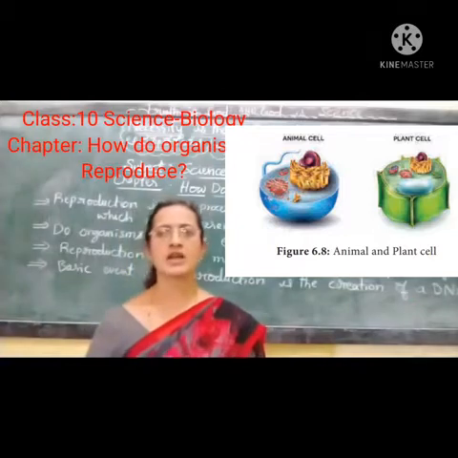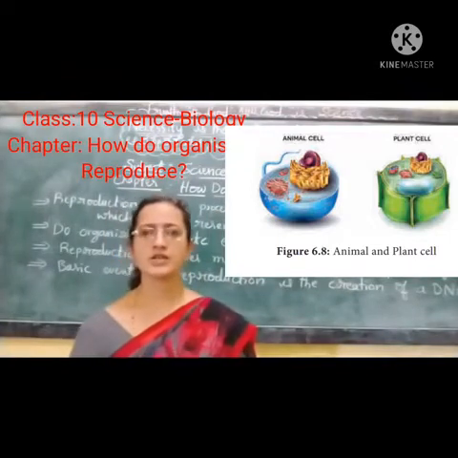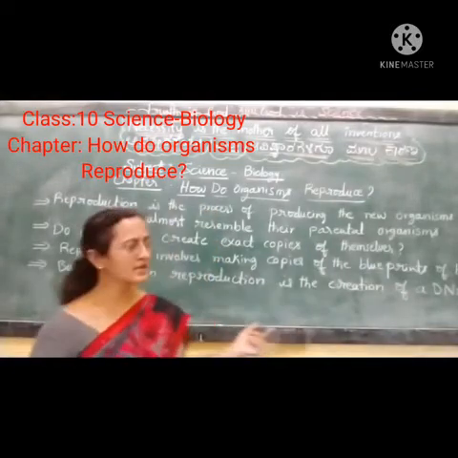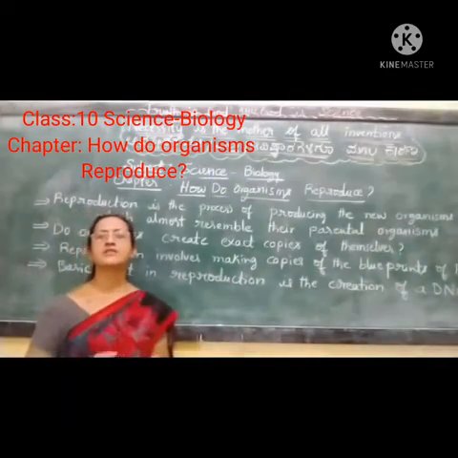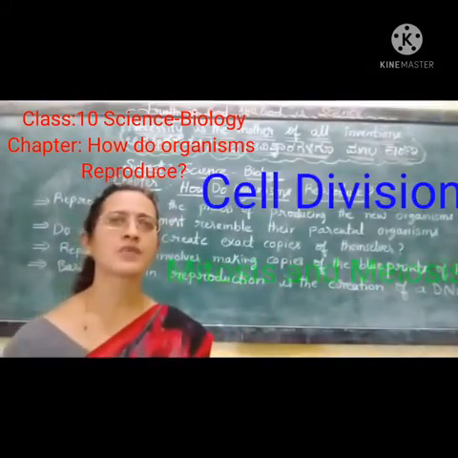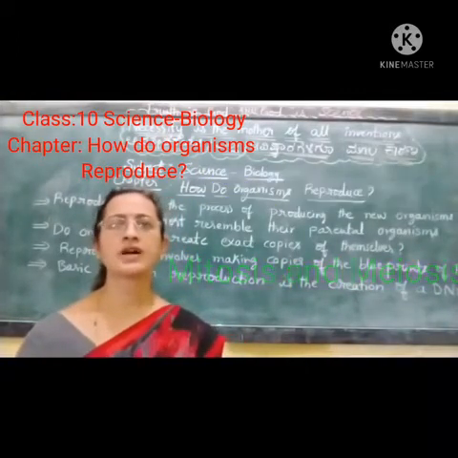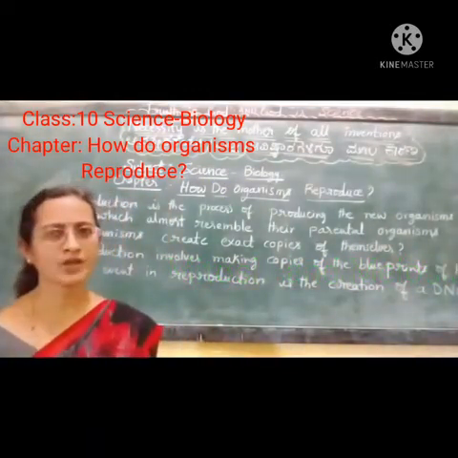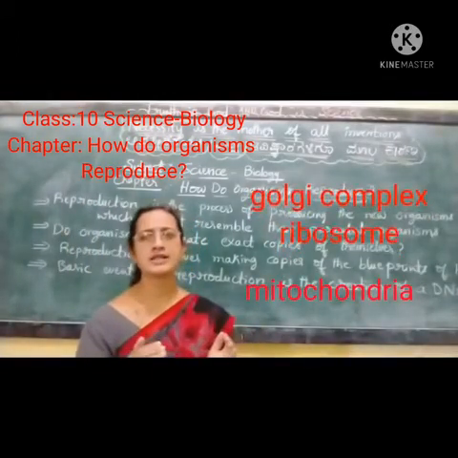Living organisms having cells have to undergo division. Cell division is another important process in reproduction. Any organism that is reproducing first has to divide its cells. Cell division is of two types, mitosis and meiosis. Mitosis involves the division of the body cells, whereas meiosis involves the division of the reproductive cells.